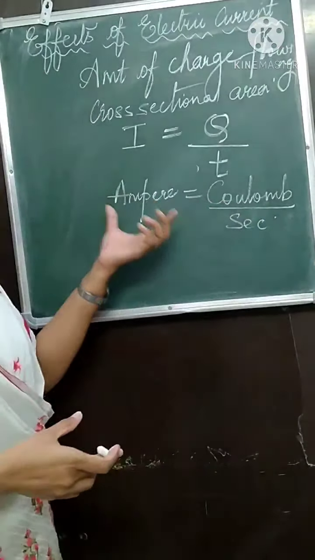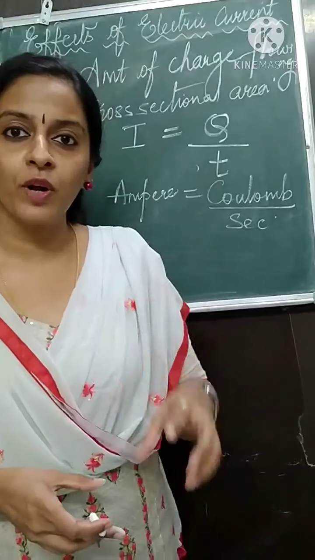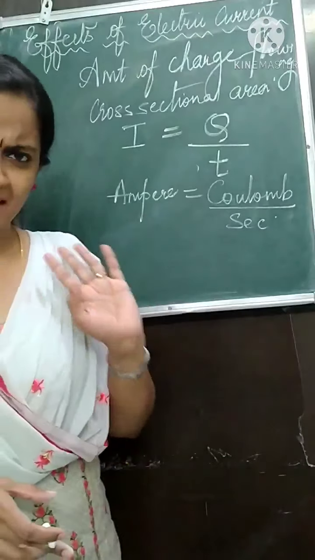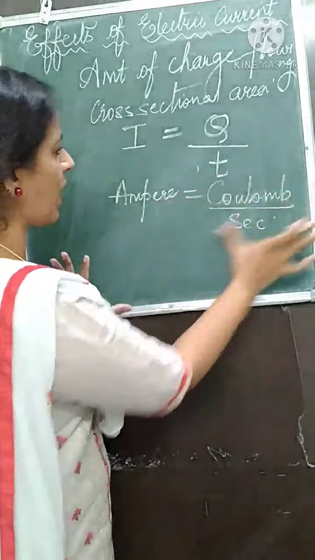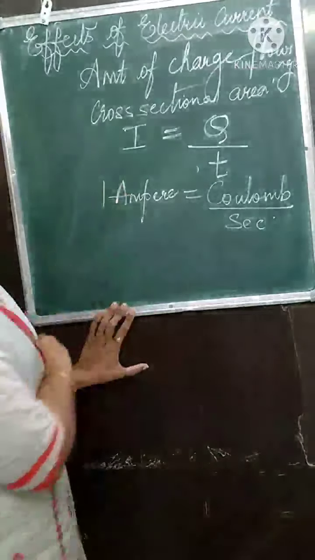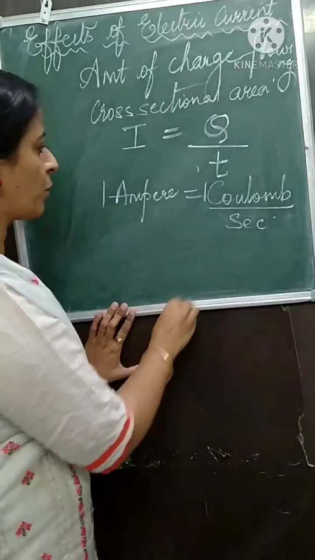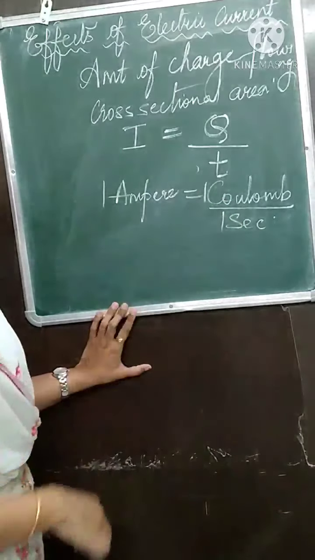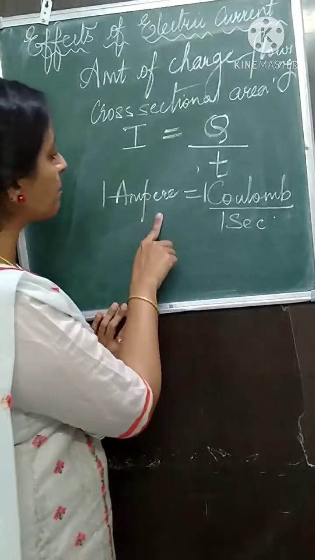Okay, now when do you call the current flowing as 1 ampere? Very simple. Look at this formula and you can frame your definition. When is the current 1 ampere? Put 1 here, put 1 here. 1 upon 1 is 1 only, no? Now, when is the current 1 ampere?